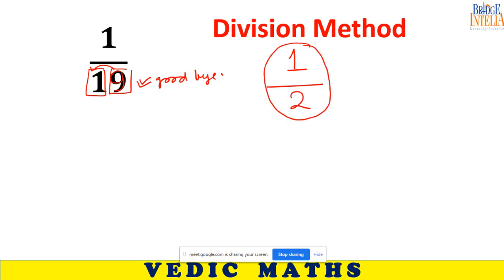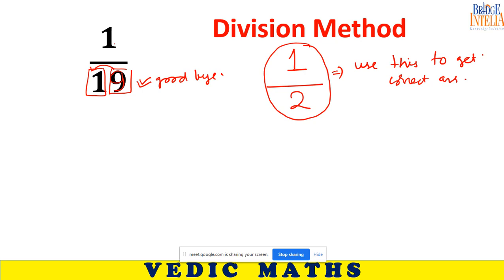Now I am not saying that 1 by 19 is equal to 1 by 2. I am not saying this. I am saying I will use this to get the correct answer. Now let us begin. 1 divided by 2. If you divide 1 by 2, what is the quotient you get?